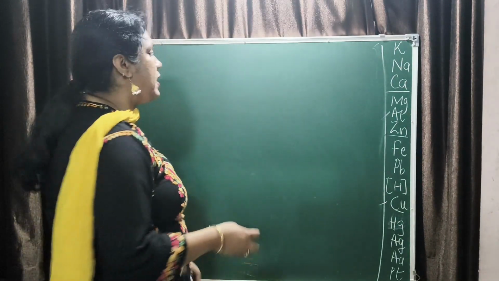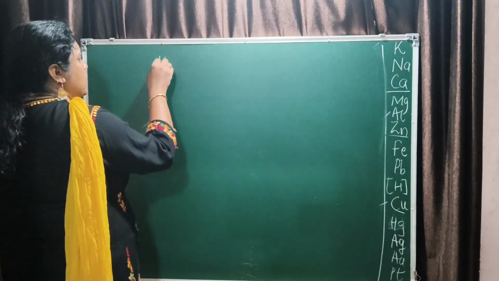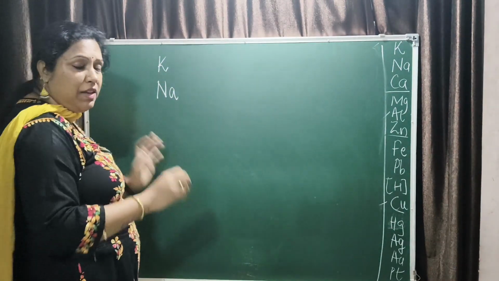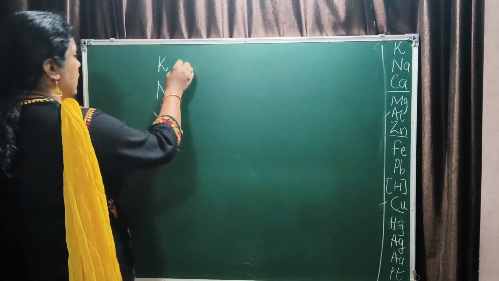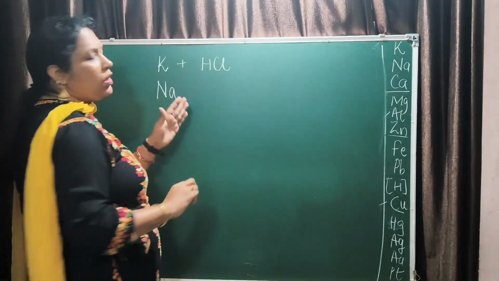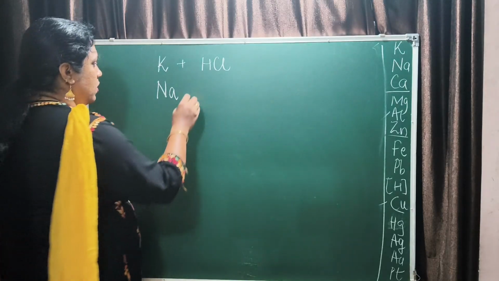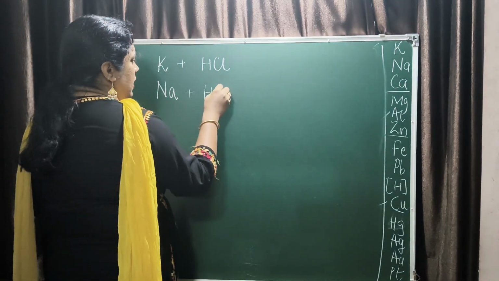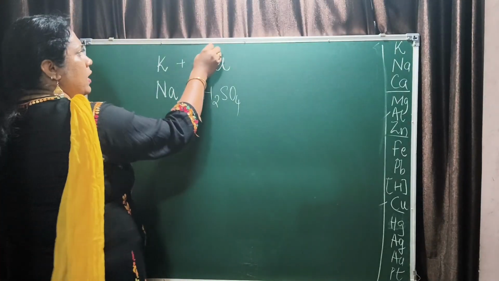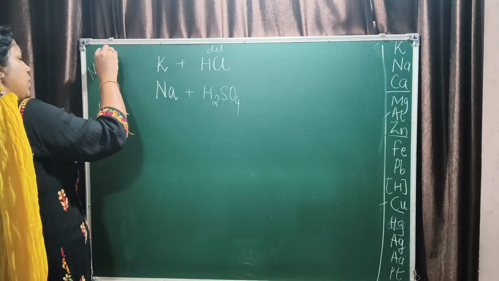Next is the reaction with acids. Potassium and sodium react very vigorously with acids. You have acids like HCl, and you have to use dilute HCl. This is a very vigorous reaction. Another acid that you can use is H2SO4. Both are dilute acids.